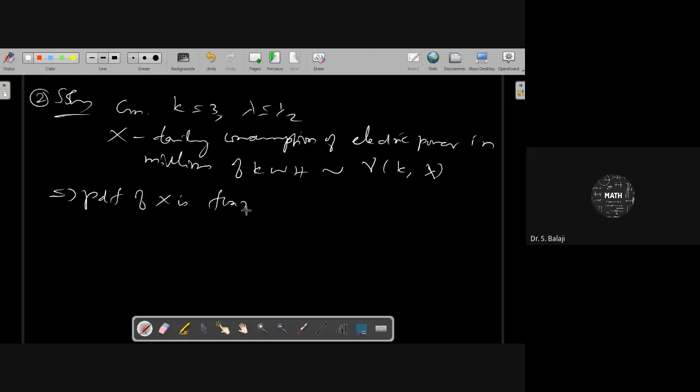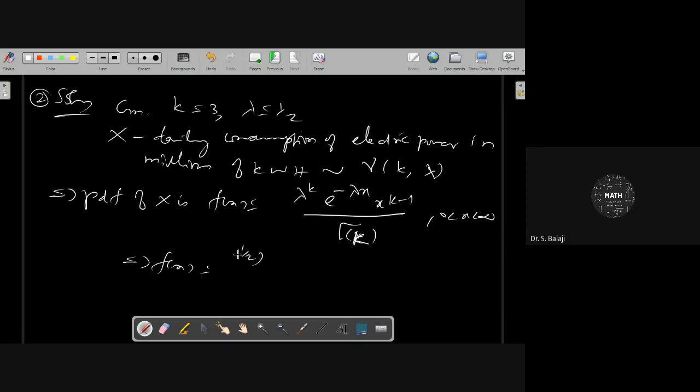F of x equal to lambda power k, e power minus lambda x, x power k minus 1, whole divided by gamma of k, for 0 less than x less than infinity. We substitute the k and lambda values in the PDF: k equal to 3, lambda equal to 1 by 2. 1 by 2 power 3, e power minus x by 2, x power 3 minus 1, whole divided by gamma 3.